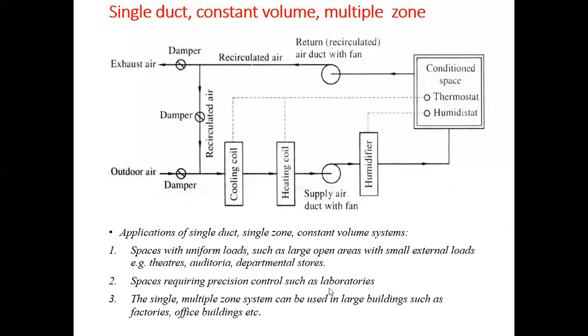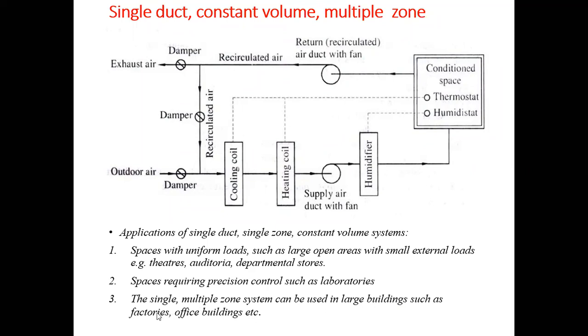Now this can be used in laboratories also in order to maintain the temperature inside the room. Then single zone and multiple zone systems can be used in large buildings such as factories and office buildings, where we need to condition a large space.